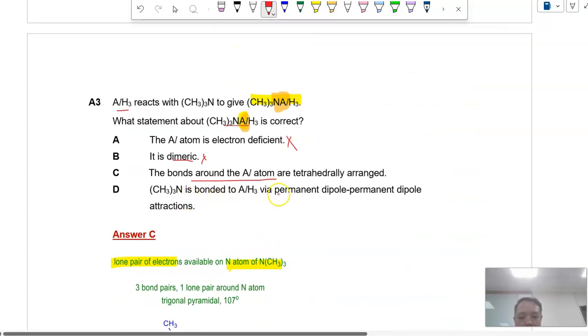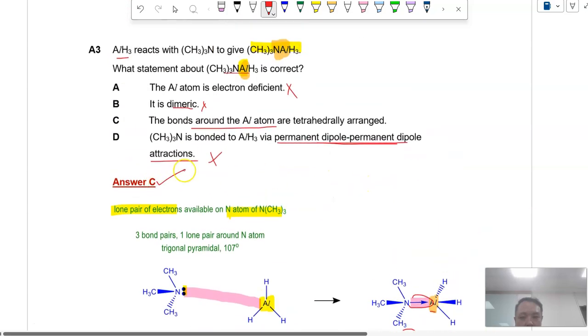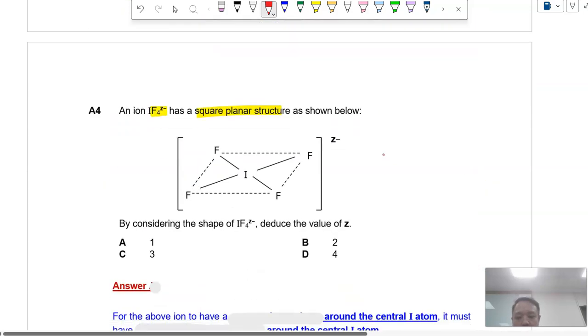And last but not least, is it bonded via PD-PD, permanent dipole attractions? That's incorrect, because it's actually through a dative bond. So therefore, of the options, only option C is correct. Okay, and that's your A3. Okay, moving on to A4.